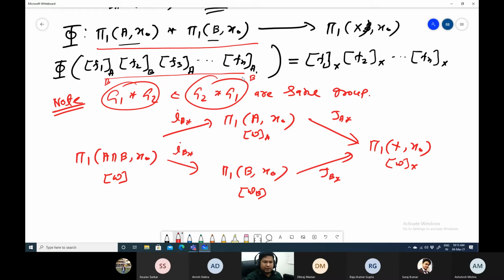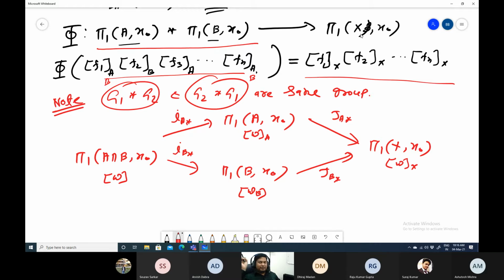So there are four options: it can start with A or B, and end with A or B. And phi of this one will be just this, which is the element of pi1 of X comma x0. So all four will have the same image, whether we start with A or B.